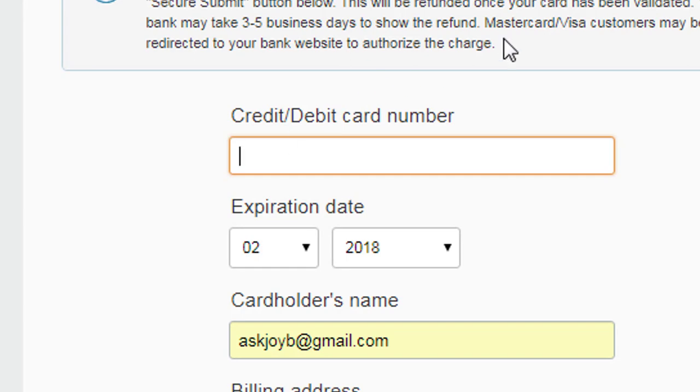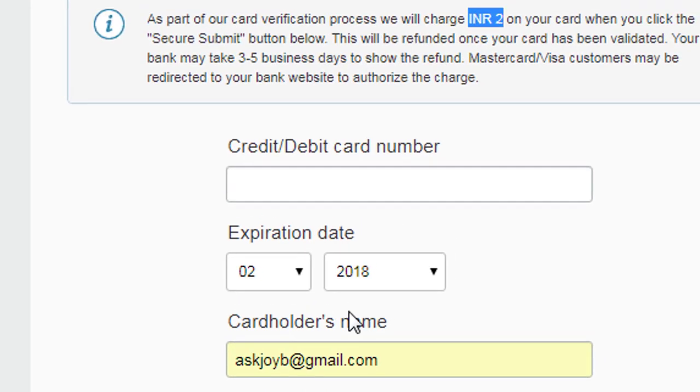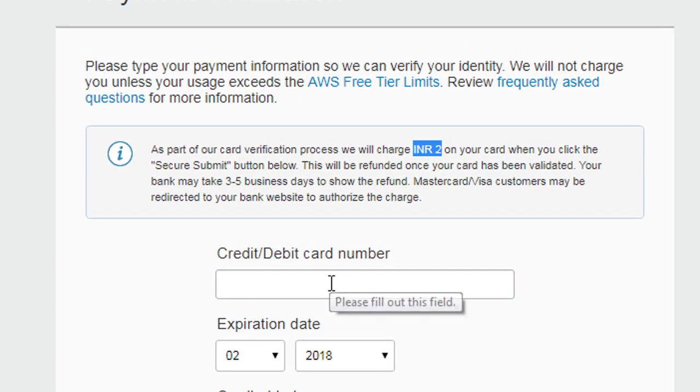What it says is it is going to charge 2 rupees from your card, as we have selected INR. In case you have selected USD, it will probably charge about 1 cent or 2 cents, even $1. They can really charge, and that will be reverted back in 3 to 5 business days. So I will pause this, fill in the details, and I will see you on the next page.